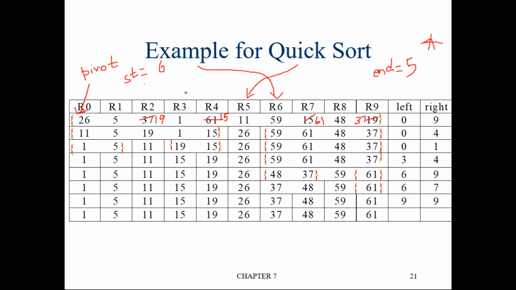In the previous two cases when we swapped, start was less than end, so you could swap a of start and a of end, that is, the element at the start location and the element at the end location. But now, start is not less than end, start is greater than end. If start is not less than end, please understand carefully.